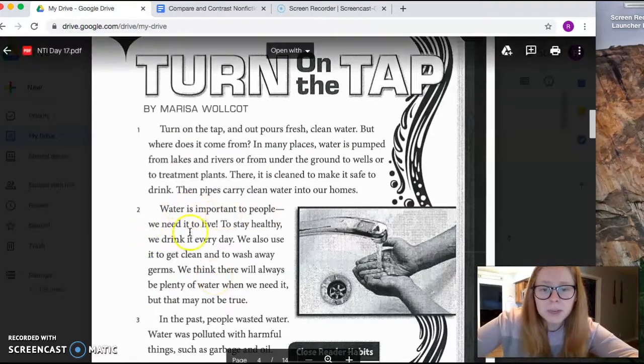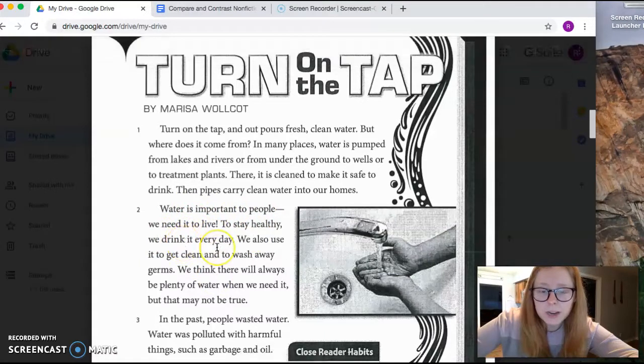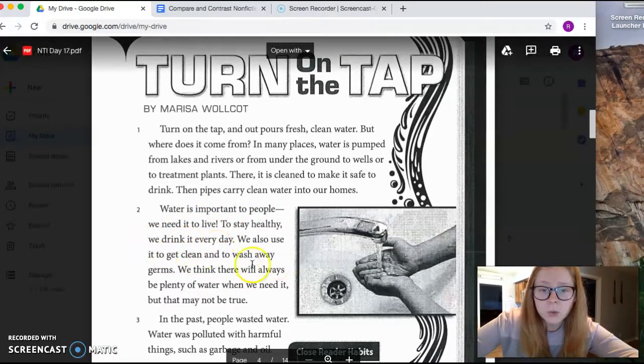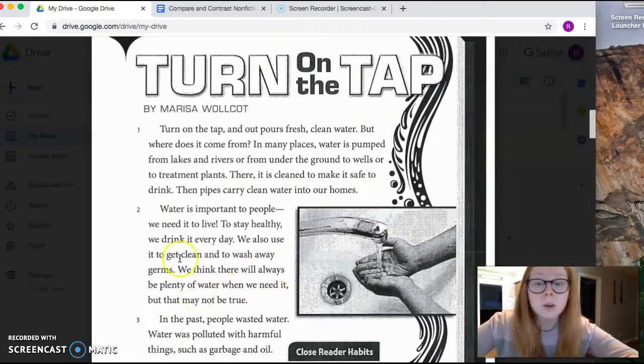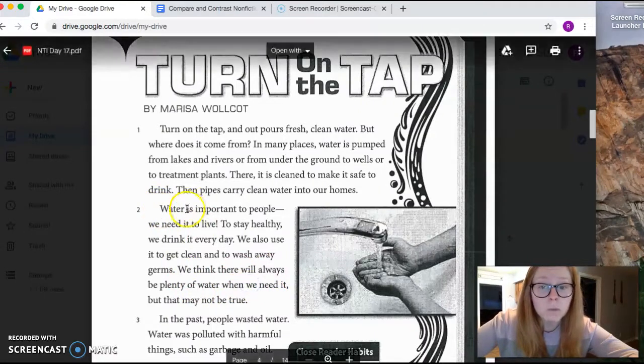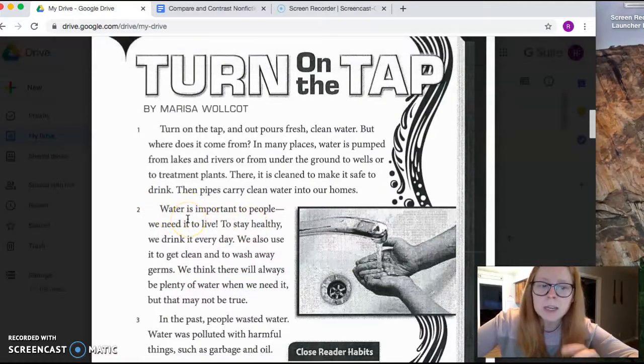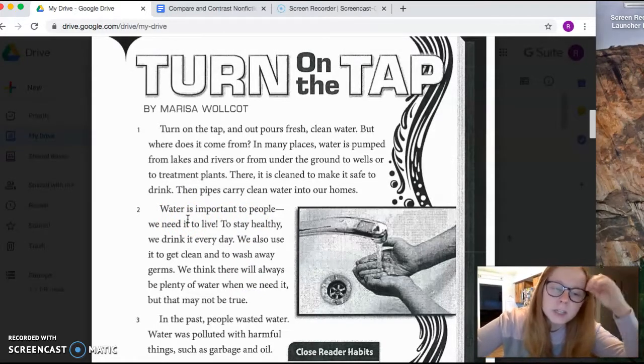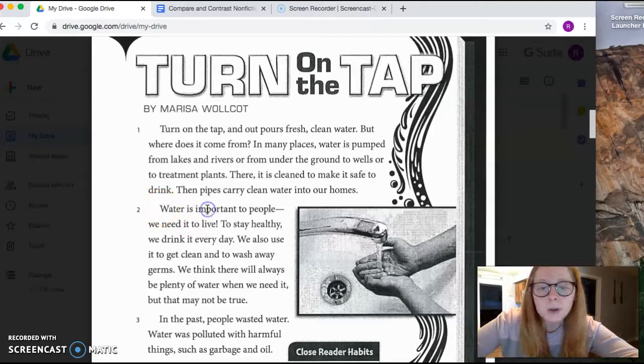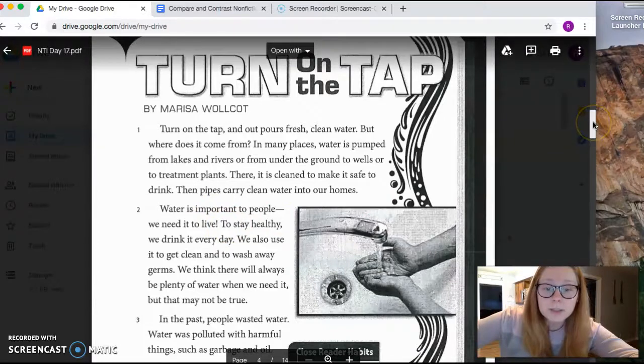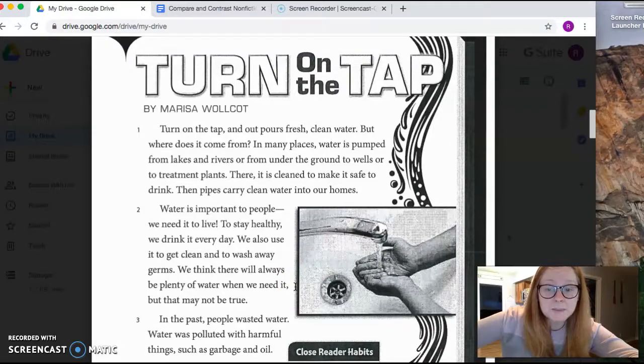Water is important to people. We need it to live. To stay healthy, we drink it every day. We also use it to get clean and to wash away germs. We think there will always be plenty of water when we need it, but that may not be true. So this is all about water being what? What does that first sentence say? For the main idea, I always check the first sentence first. It's not always the first sentence, but it usually gives you a hint as to what the main idea is. The first sentence says water is important to people. And then the rest of the paragraph gives reasons that water is important. We need it to stay healthy, to get clean, and to wash away germs.